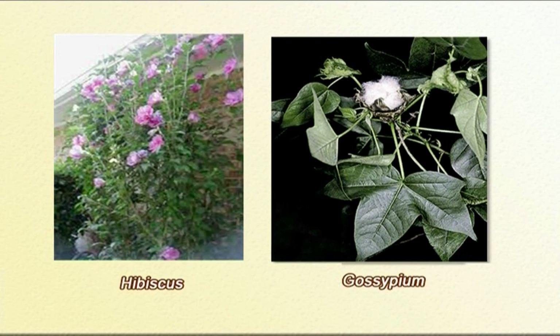Within this Malvoideae, as I mentioned, this is the largest subfamily within the family Malvaceae. The genera with loculicidal capsules and numerous seeds, for example Hibiscus and Gossypium, form a basal but paraphyletic complex.